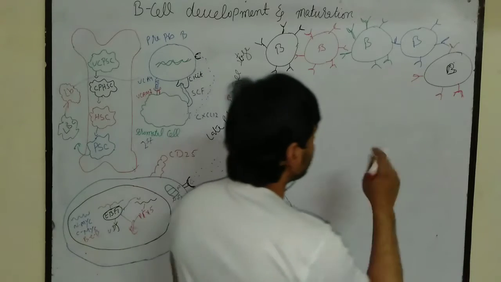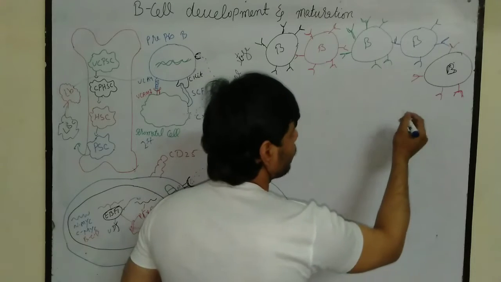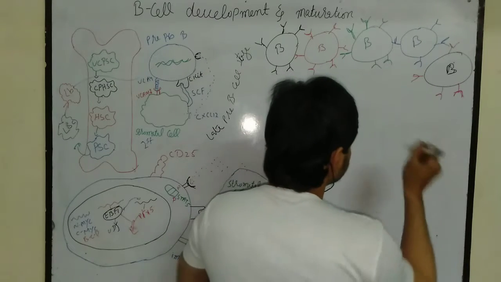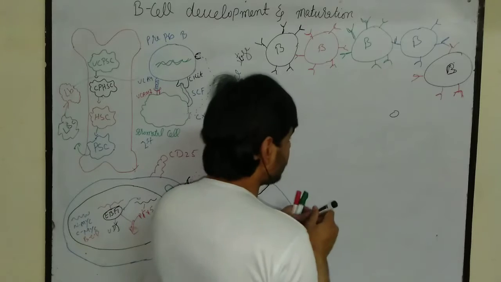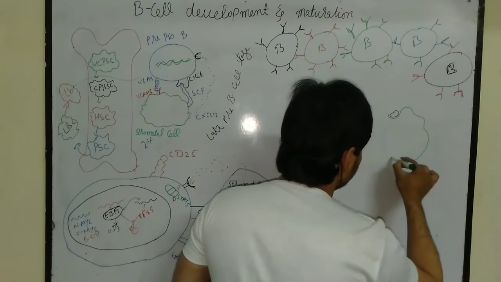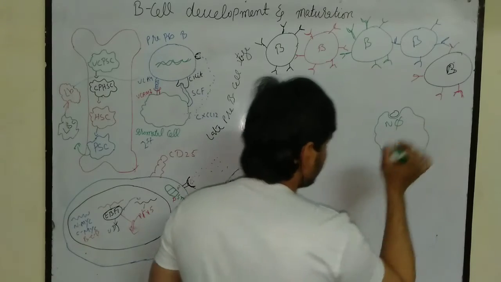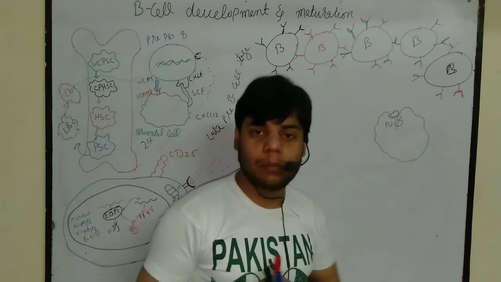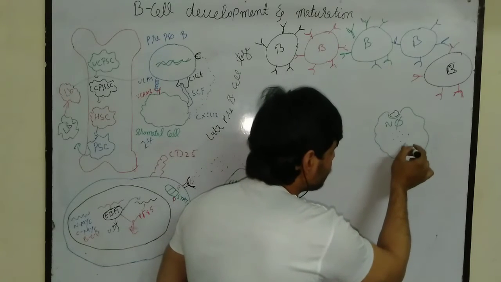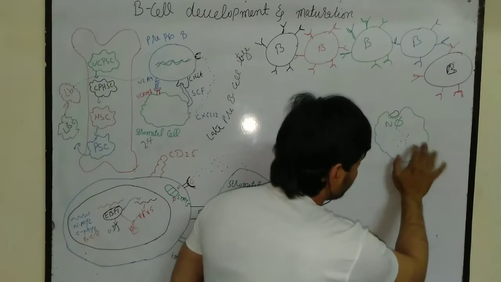First of all, we have a neutrophil. It's a very simple process, okay, as compared to T cell maturation. First of all, we have a neutrophil which engulfs the microbes. So let's suppose this is a kind of microbe that is engulfed by the neutrophil. So this is the neutrophil. When the neutrophil engulfs these types of microbes, it will break down these microbes into small fragments, as you can see, and then release them out of its body.